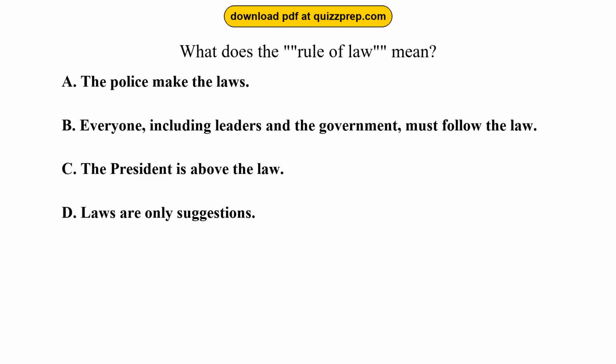Question 75. What does the rule of law mean? Option A, the police make the laws.